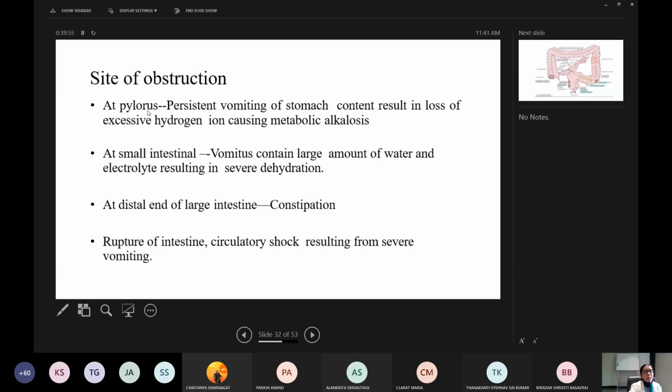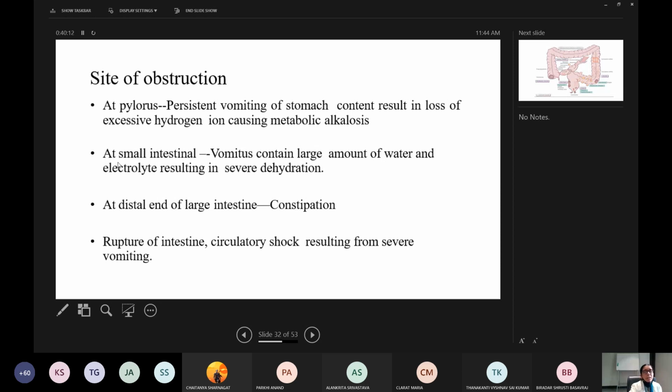The stomach content cannot go forward, hence persistent vomiting occurs and the content of the stomach will be vomited out. Hence H plus ions will be lost, causing metabolic alkalosis.